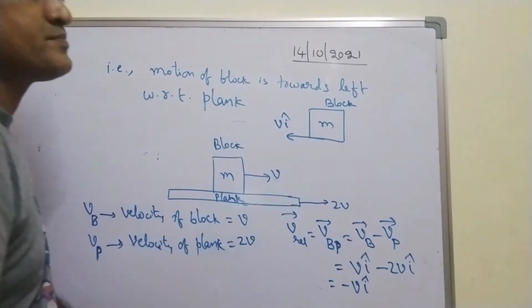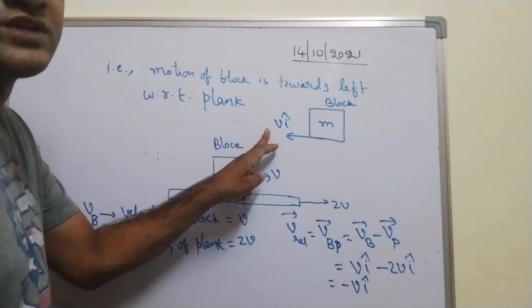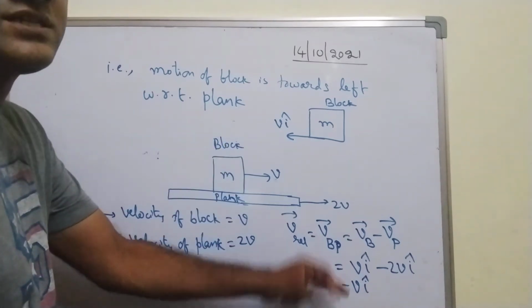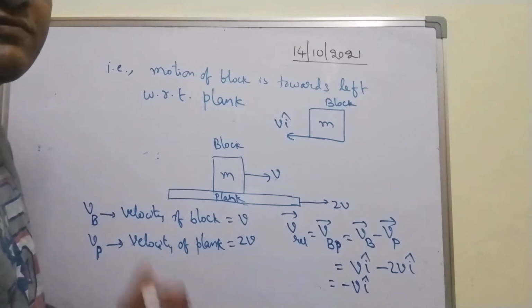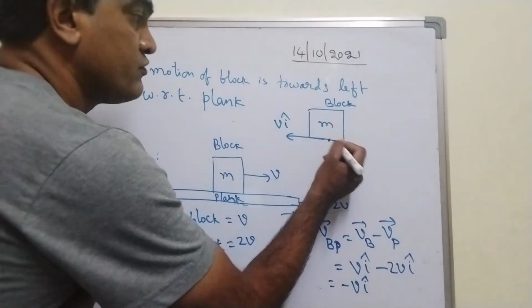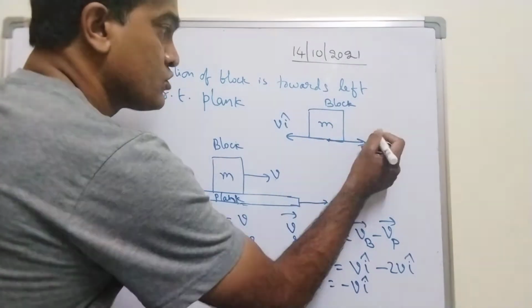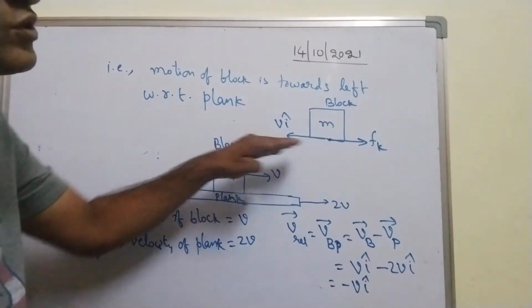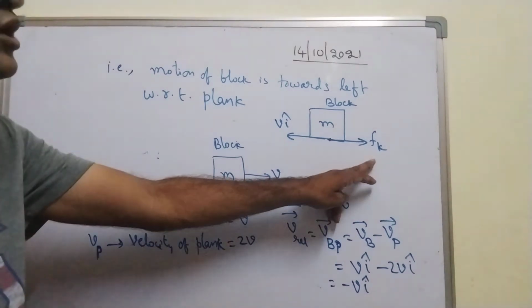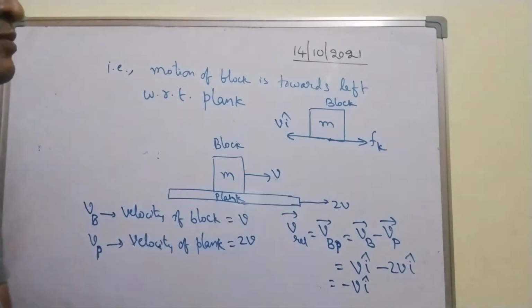I am not putting the negative sign now. The negative sign indicates that it is moving backwards. I am showing you backwards. So how should the friction act on this block? Friction has to oppose. So Fk, friction will come into the picture on the block towards the right side. This will try to stop the motion of the block.